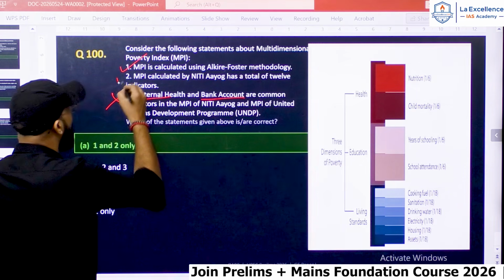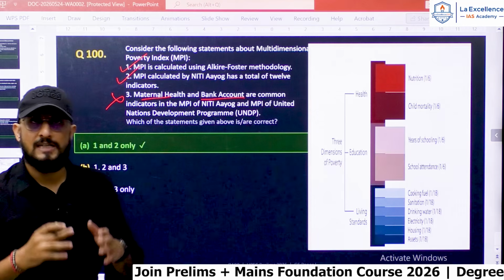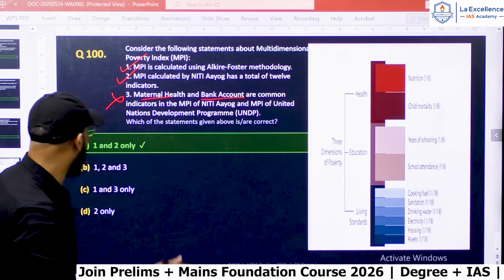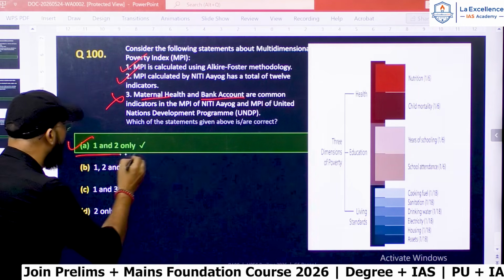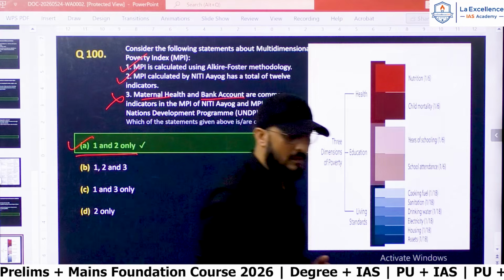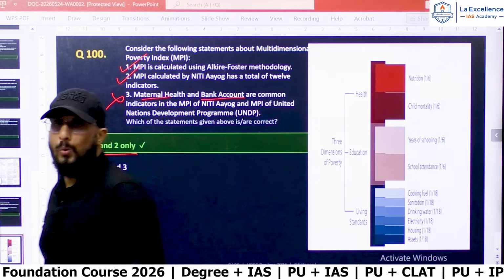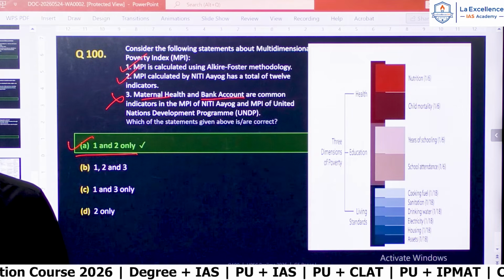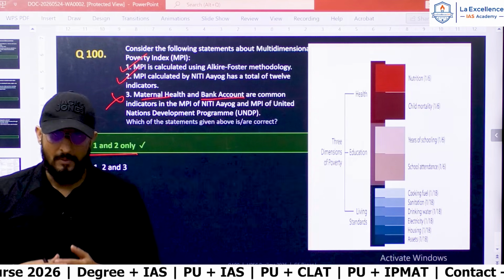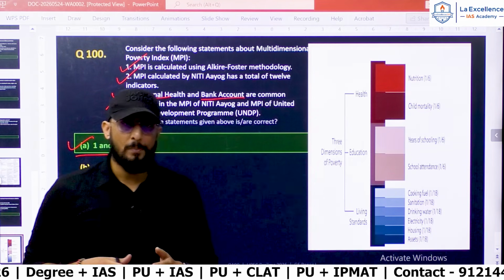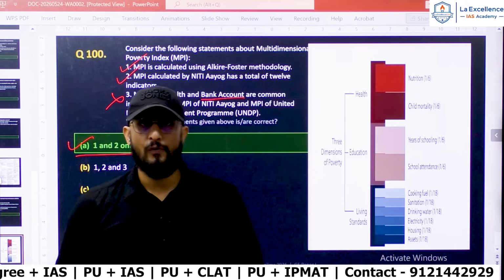Statement 1 is correct, statement 2 is correct, and statement 3 is wrong. So the correct answer is option A, 1 and 2 only. The correct answer for question number 100 is 1 and 2 only. Right. With this, I'm concluding the session. I hope the session was helpful for you guys.